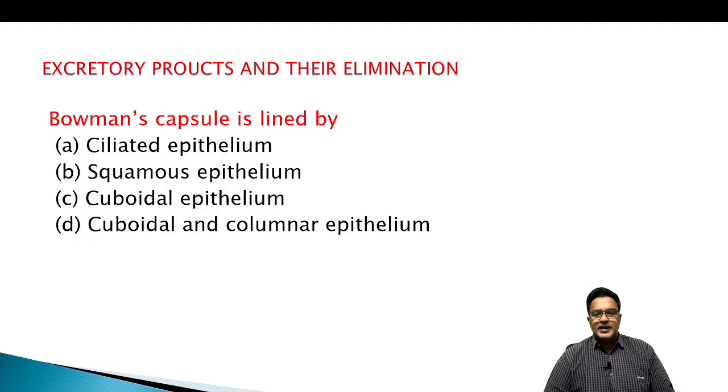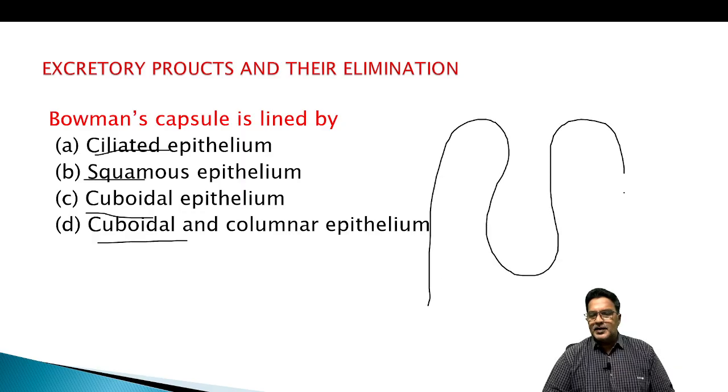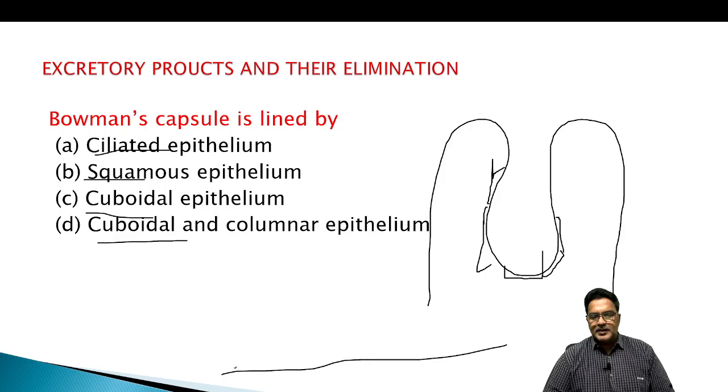Bowman's capsule is lined by squamous epithelium, ciliated epithelium, cuboidal or columnar. The Bowman's capsule, outer and inner walls, are composed of simple squamous epithelium. Simple squamous, this is the one. You can see here, this is a simple squamous epithelium.